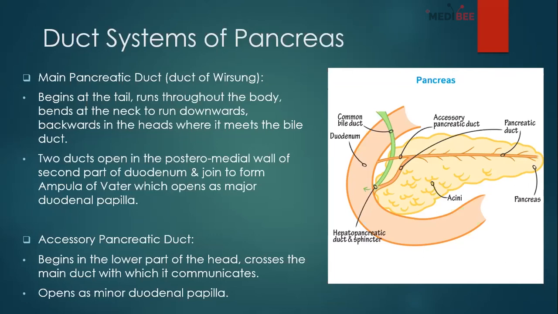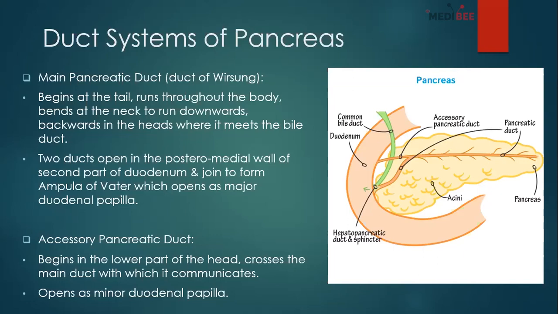This is a very important structure, because up to this portion everything develops from the foregut, and below the major duodenal papilla everything develops from the midgut, if you remember from the previous class.